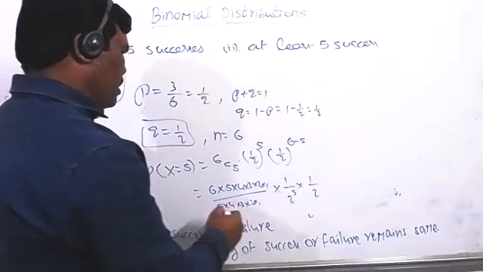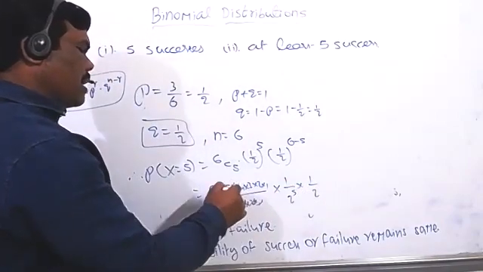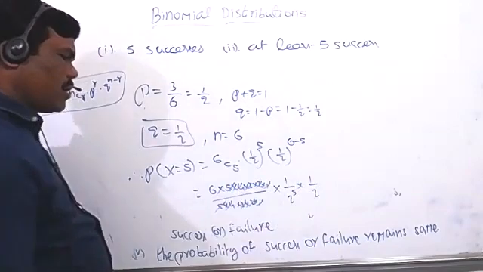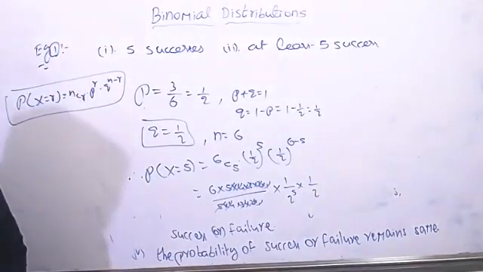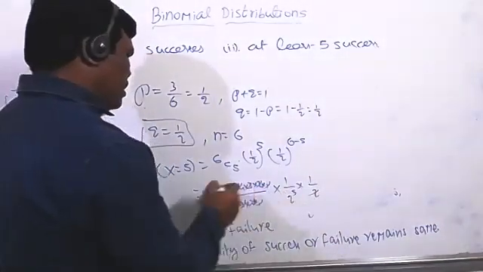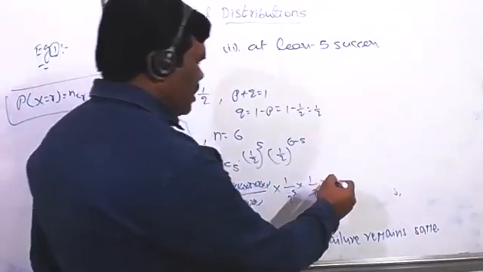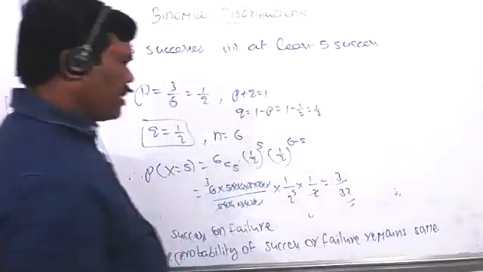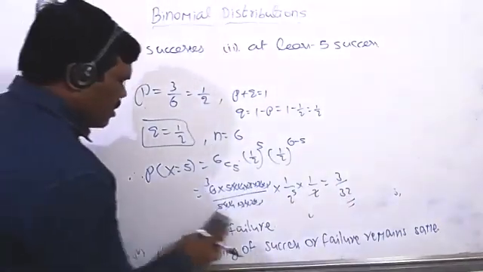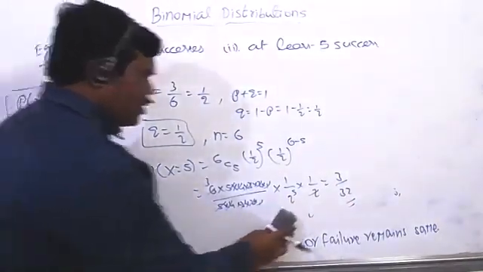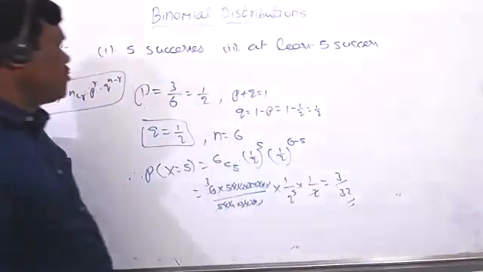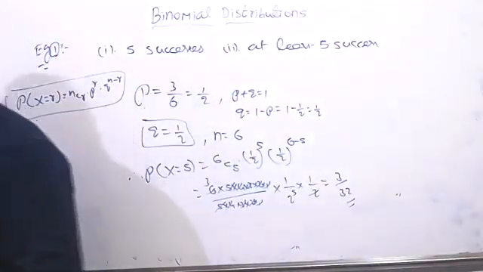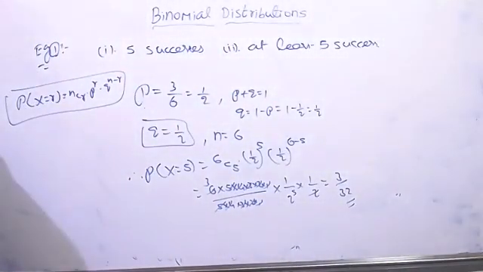So all the values are cancelled, and 6 is remaining, and 2 appears 6 times. So what is the answer? 6 by 2 power 6 equal to 64, which gives 3 by 32. 3 by 32 is the answer for the probability of getting 5 successes.